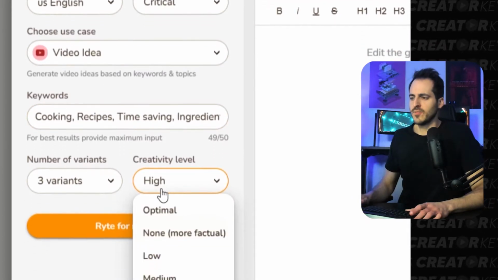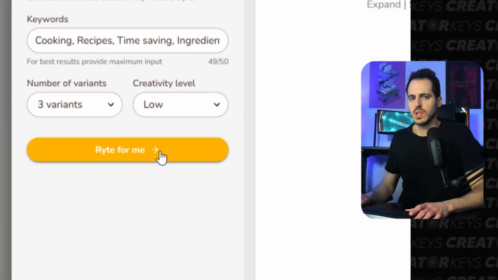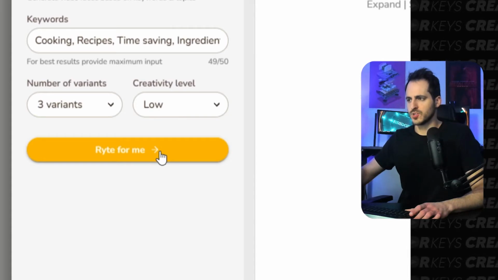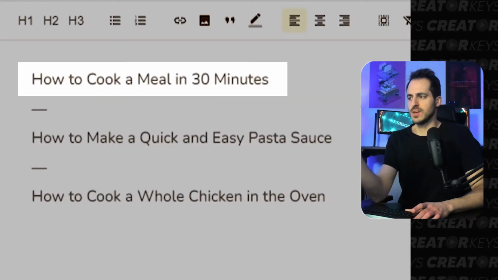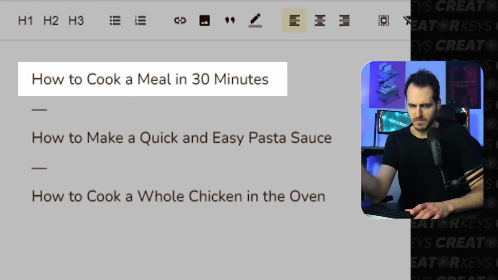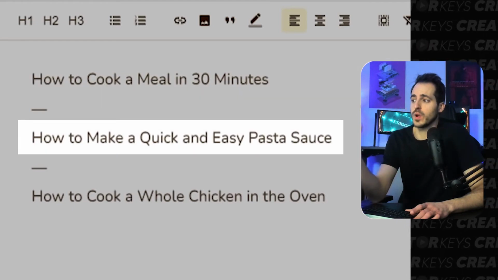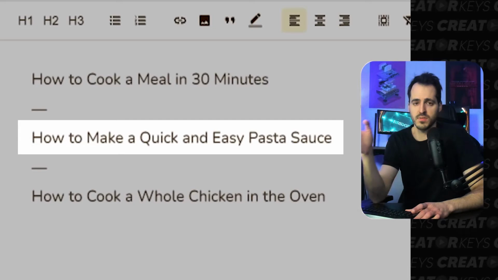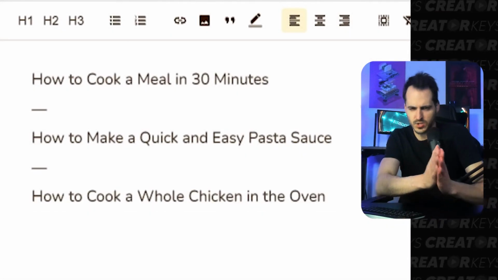For the creativity level, let's lower it a little bit, right? Let's see what happens if we do low. You'll see exactly how straightforward a lot of these will be. And we hit generate. How to cook a meal in 30 minutes. That's pretty much most articles you could probably find on the internet on very generic websites. How to make a quick and easy pasta sauce. Or the third one, how to cook a whole chicken in the oven. So you can see how they just get straightforward.